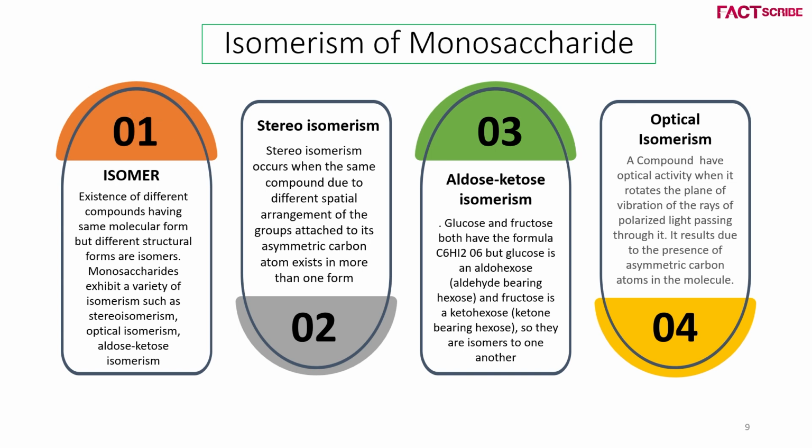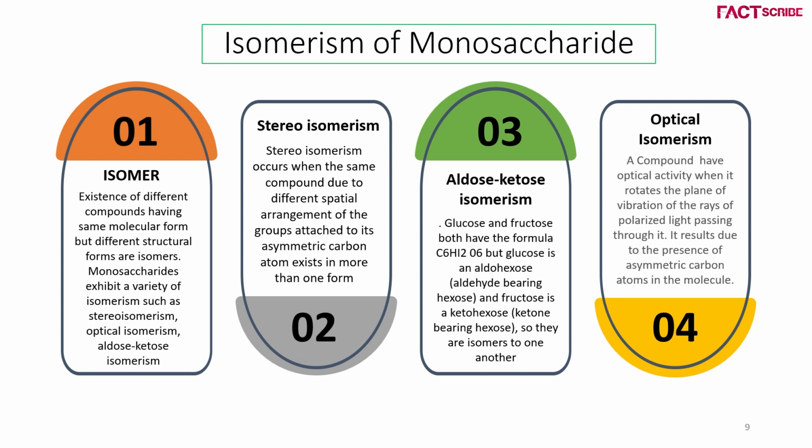This condition is called isomerism. Now we discuss isomerism of monosaccharides. The existence of different compounds having the same molecular formula but different structural formulas are called isomers, and this process is called isomerism. Under this there are a few categories like stereoisomerism, aldose-ketose isomerism and optical isomerism.